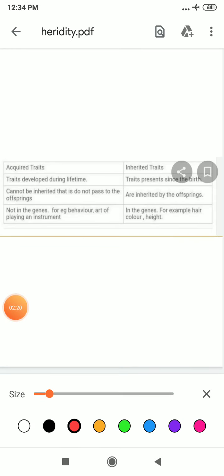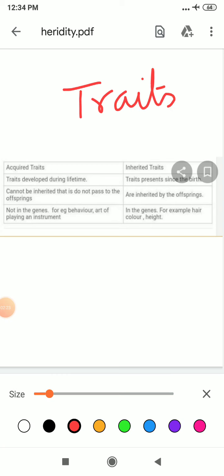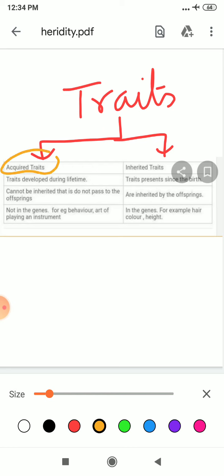Student, now you need to know that traits, or I can simply say characters, which are present in the human body or in any living organism, are of two types: acquired trait and inherited trait. First I will talk about inherited trait. These are present since birth, the day we are born.